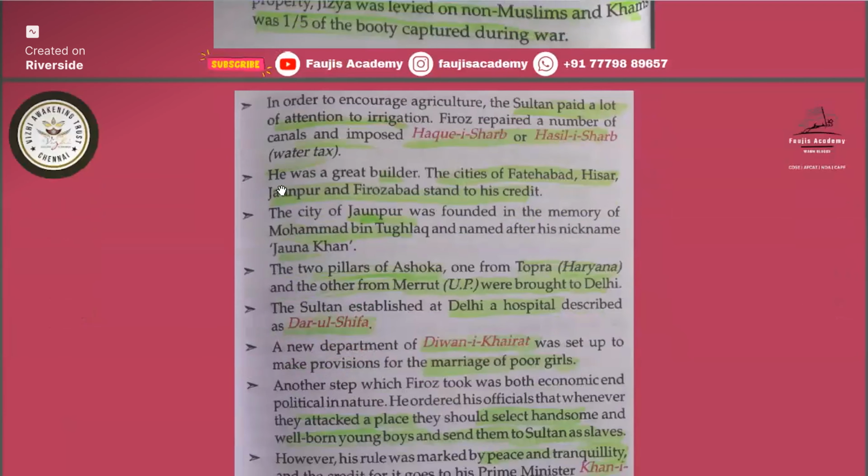And Firoz Shah Tughlaq was a great builder, and he built the cities of Fatehabad, Hisar, Jaunpur, Firozabad. So remember all these 4 city names. Who built all these 4 cities? Fatehabad, Hisar, Jaunpur, and Firozabad. It was built by Firoz Shah Tughlaq. And the city of Jaunpur was founded in the memory of Muhammad bin Tughlaq, so it was named after his nickname Jauna Khan.